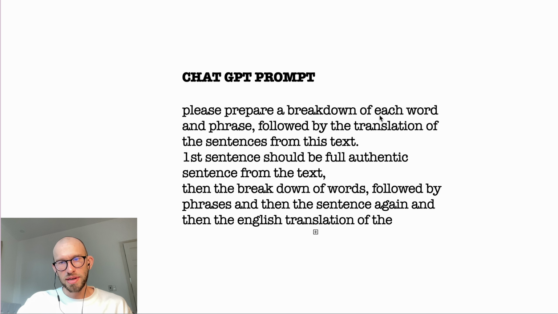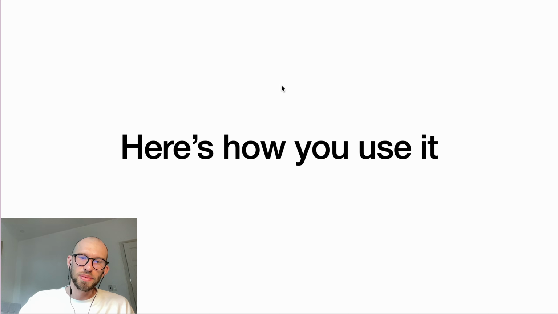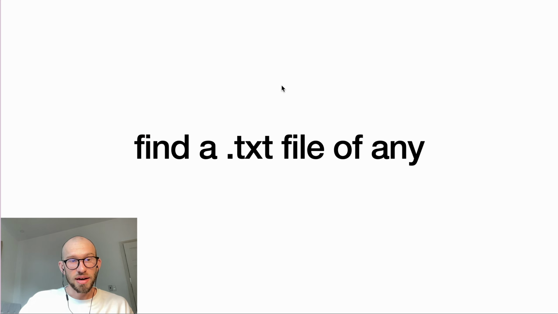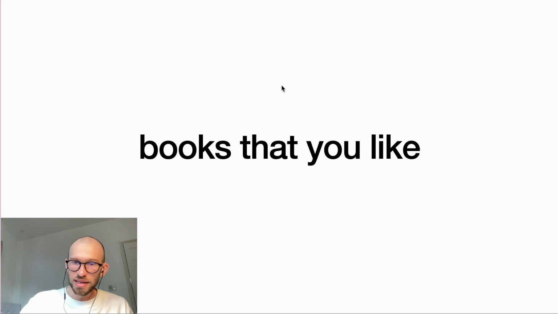Please prepare a breakdown of each word and phrase, followed by the translation of the sentence, and so on. The first sentence should be the full authentic sentence from the text, then a breakdown of words, followed by phrases, and then the sentence again. Here's how we use it. Step one: find a TXT file of any book by Dostoevsky that you like, and I will add a PDF or a text version for you, so you won't have to look too far in Google.